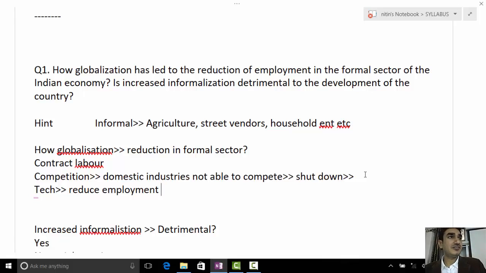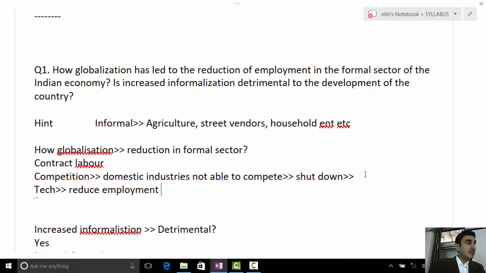Okay, so these two points we have done. One is that with automation and technology there is a reduction in employment in the formal sector. But on the other side, with better technology there are more opportunities and more chances of formal sector employment as well. So there are both sides. Whichever way, as per the demand of the question, we need to adjust accordingly. Another point was highly competitive MNCs coming to India and making our domestic industries uncompetitive, resulting in the shutting down of those industries and pushing labor into informal employment.